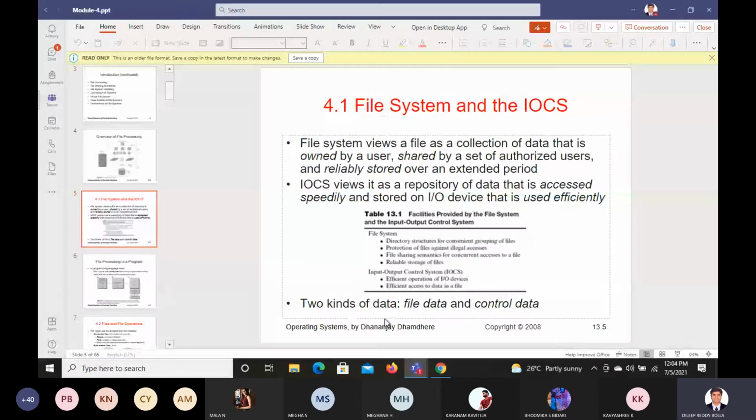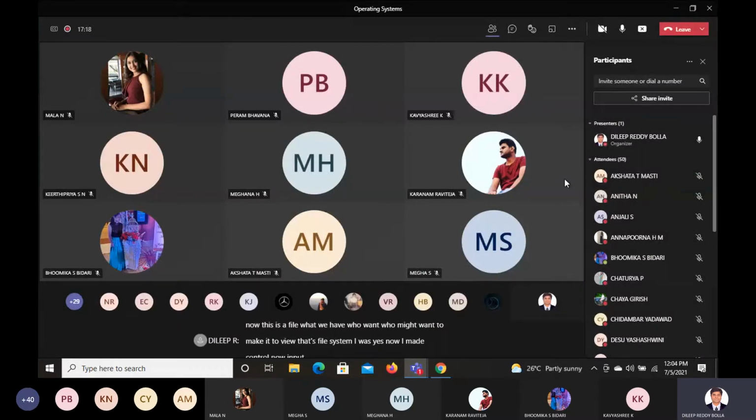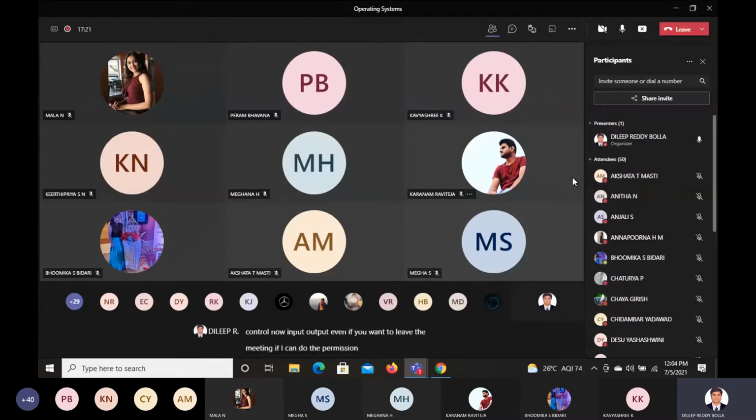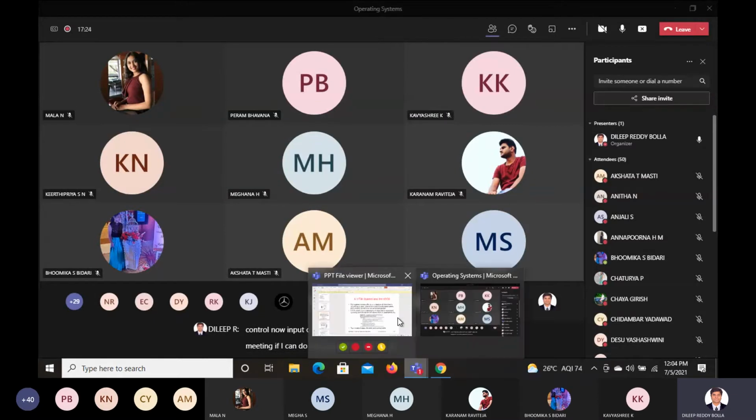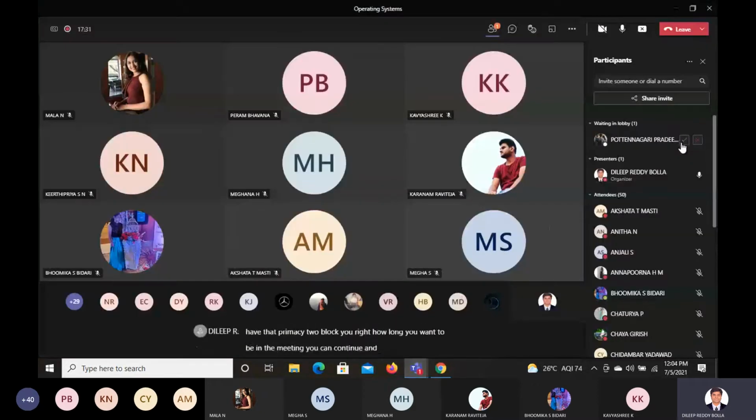So with that context here, we have a file system now. This is a file what we have, and whom I want to make it viewable to, that's the file system. IOCS, now I made control now. Input or output, even if you want to leave the meeting, if I can give the permission, I cannot have that privacy to block you, right? How long you want to be in the meeting, you can continue, and otherwise we cannot make you be here. All right, that was not there.